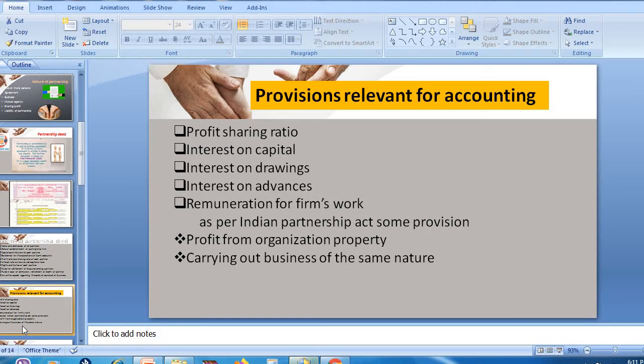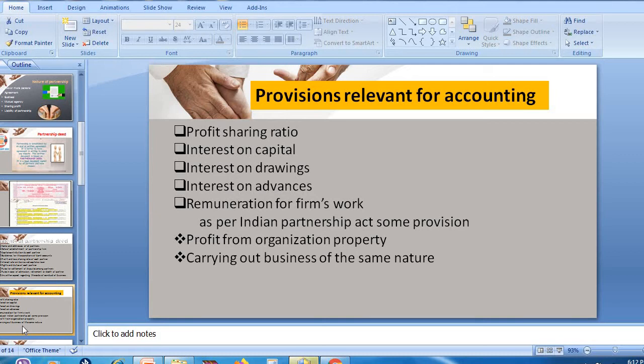Understood? For each contribution made by the partner, there is a limit. Above that limit, they are not going to contribute money. Only to the extent of that limit they need to contribute. If there is a need for money to run the organization, they can give money which will be called advances, on which they are going to get 6% interest per annum.